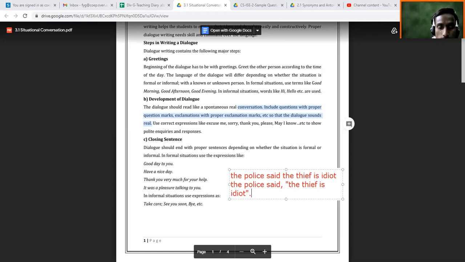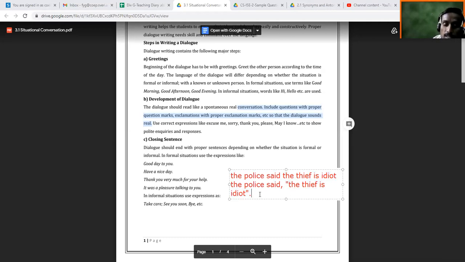Okay, are there any more suggestions? Okay, so whatever you told is like this. If you read this sentence like this, the police said the thief is idiot, here we are not getting any kind of meaning. If you don't take any pause, it will sound like this and you will not understand any meaning. But whatever you suggested, the police said, comma, then we are going to take a pause, and then we are going to read what the police said. What did the police say? The thief is idiot.